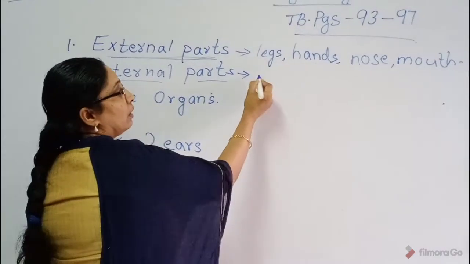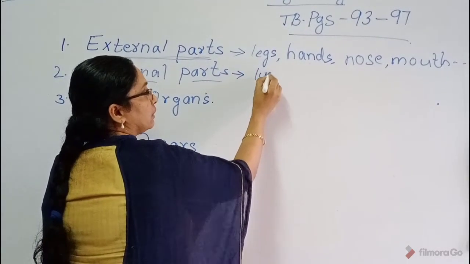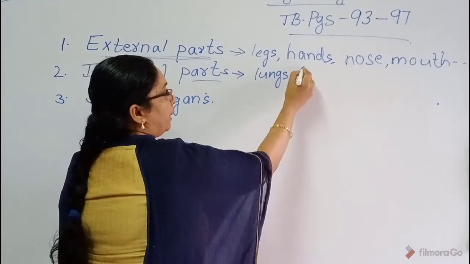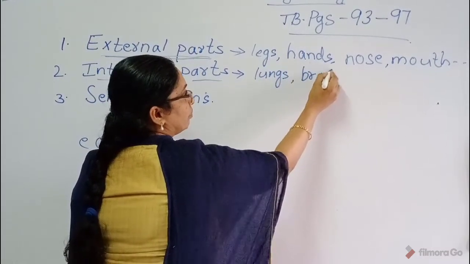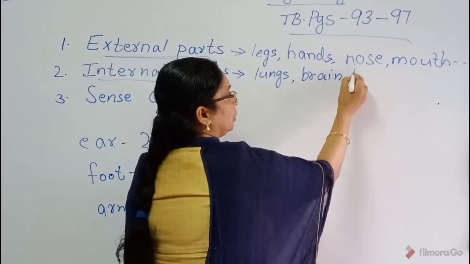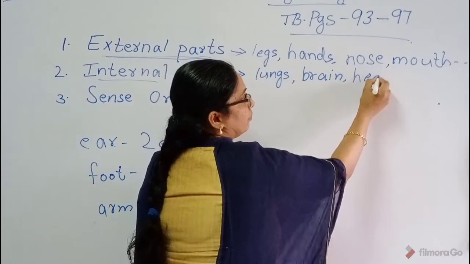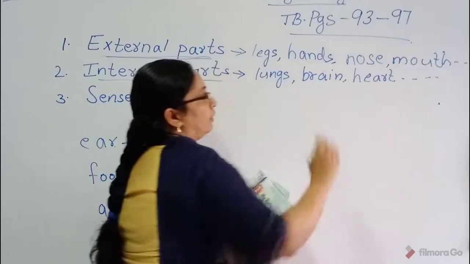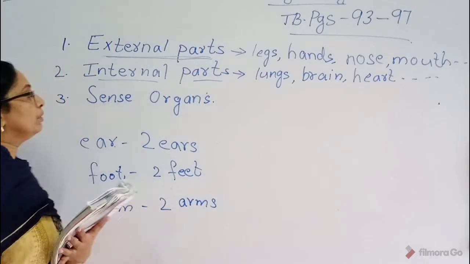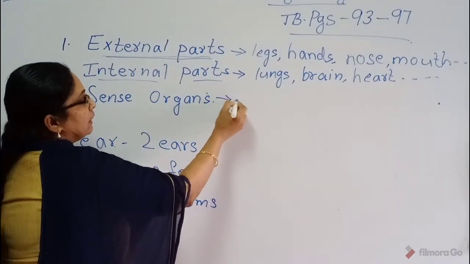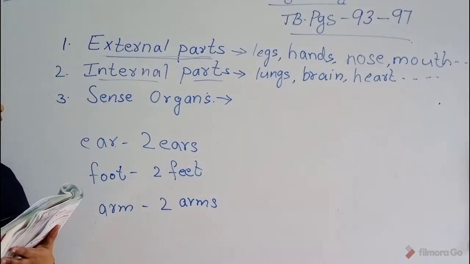That is, lungs, brain, then heart, etc. Many are there. Now, third one is sense organs.